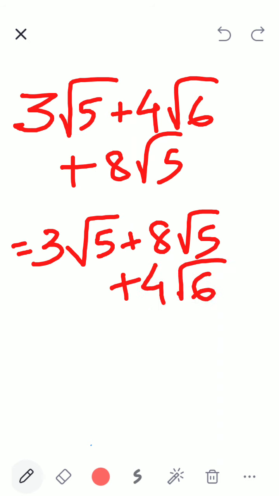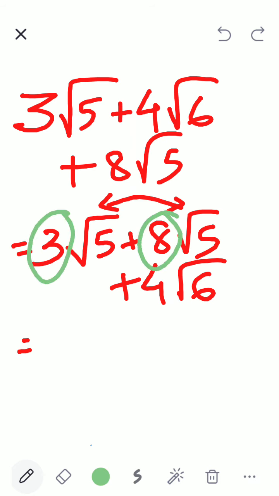Since this is addition, I cannot combine. I cannot make it 3 root 10. No. The houses which have the same number are friends.